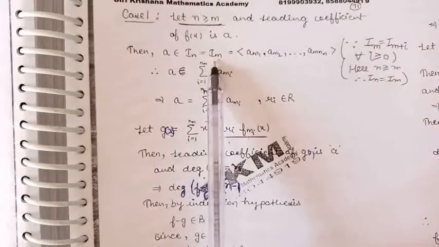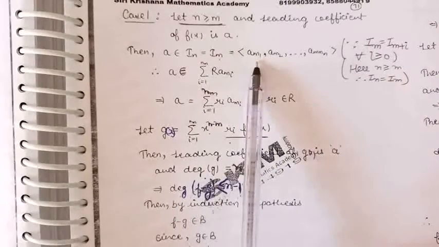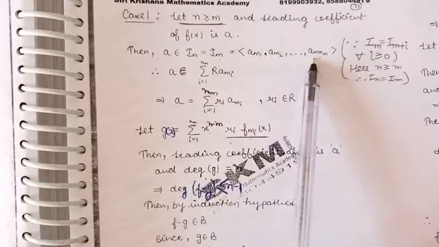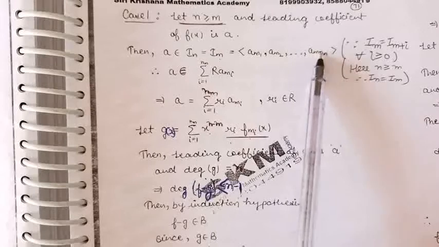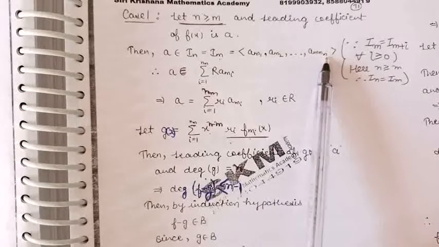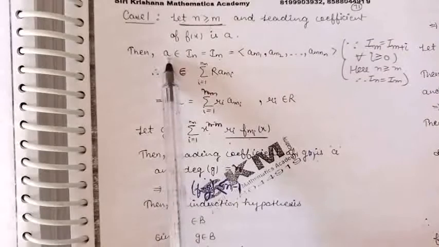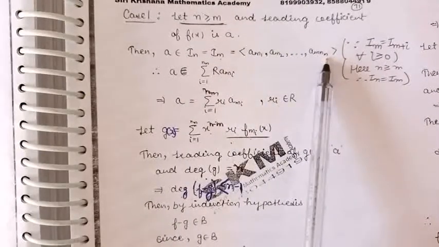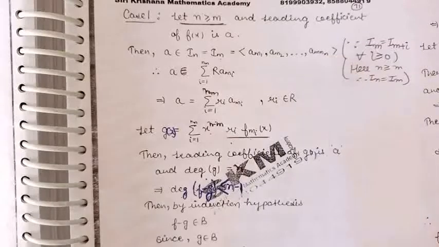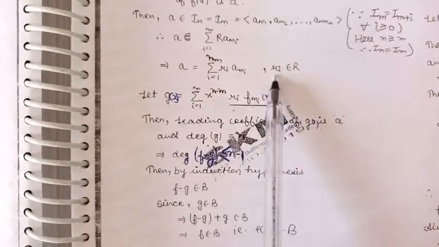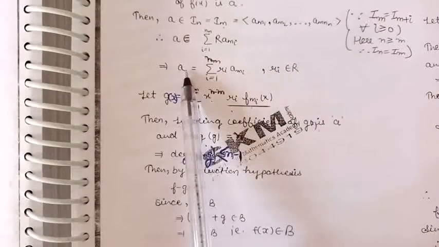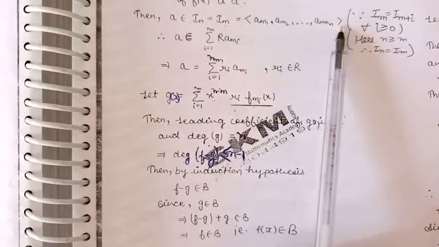By definition of the ideal I_k, we can say that I_m is generated by the elements a_{m1}, a_{m2}, a_{m3}, and so on. The last element is a_{m n_m}. So we can write a as a linear combination of these elements by taking coefficients from the ring R. So we have taken the coefficients r_i from the ring R, and we have written a as a linear combination of these elements.